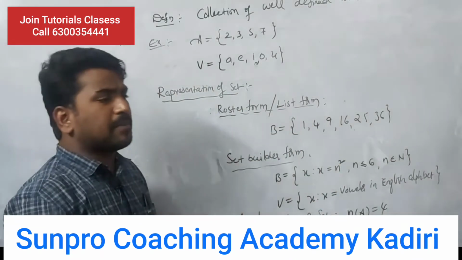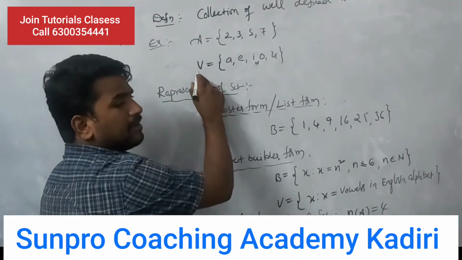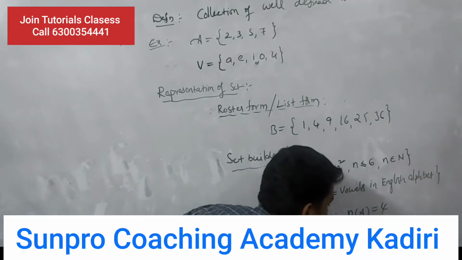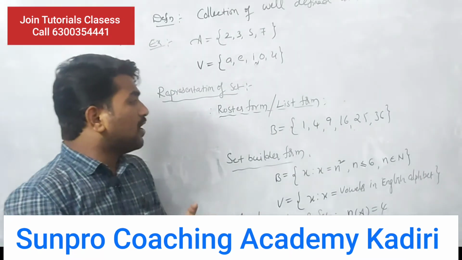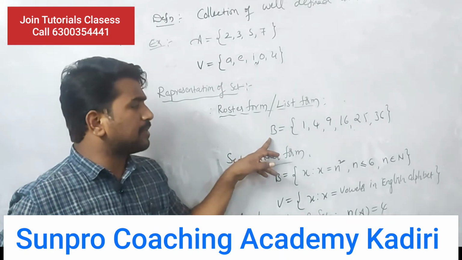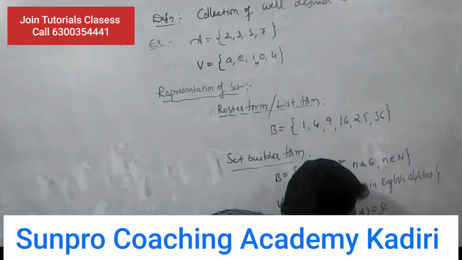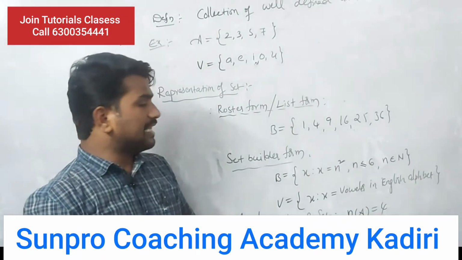How many elements are present here? 4 elements are there. Next, what is the cardinal number of set C? 5. n(C) = 5. Very good. In the same way, what is the cardinal number of set B? How many elements are present in this set? 6. Yes. n(B) = 6. This is the cardinal number of a set.